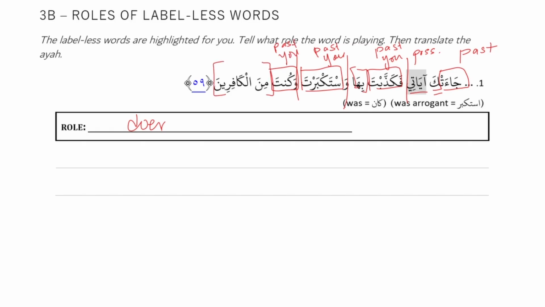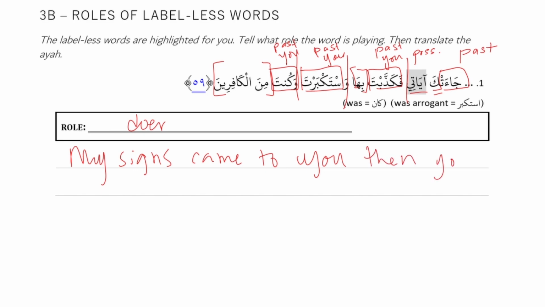Let's translate. Alright, so start with the doer. Ayati, my signs. We said it's a possessive. Came. And then action came. To you. فكذبت, so, or then. Then. You denied. Yeah, that means then.